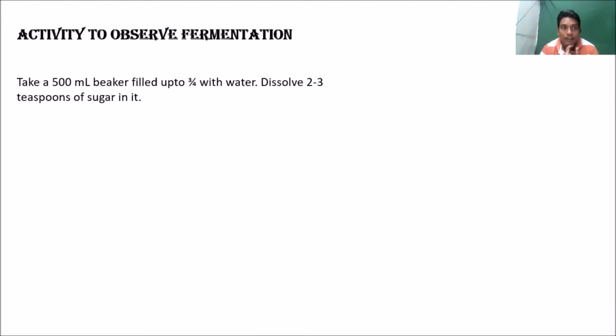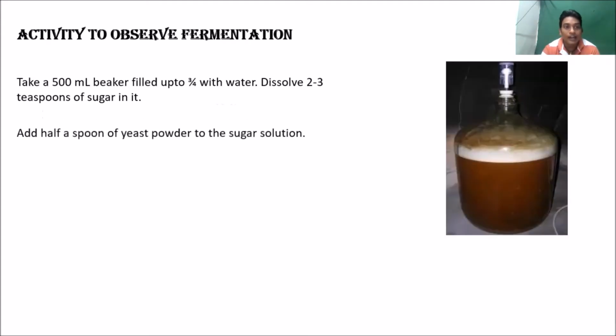Take a 500 ml beaker, fill it with 3/4 of water and dissolve 2 to 3 spoons of sugar in it, and then add half a spoon of yeast powder to the sugar solution. As we have made the sugar solution, now we add yeast powder to it, and we will keep it covered in a warm place for 4 to 5 hours. We can see the image here.